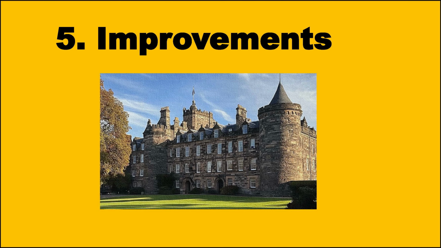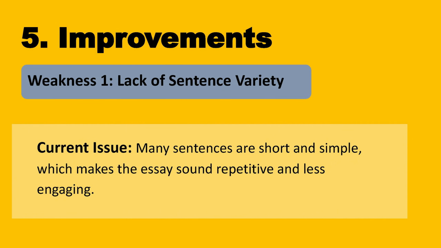5. Improvements. While the essay is well structured and covers all required aspects, there are several areas for improvement to achieve a higher score. Below are suggestions along with examples. 1. Lack of sentence variety.